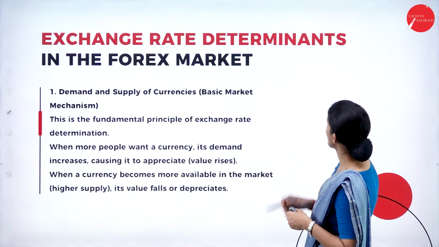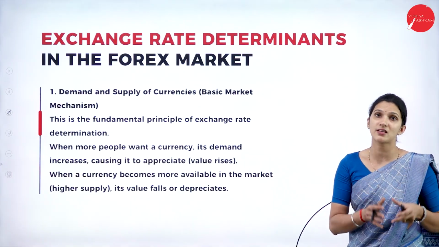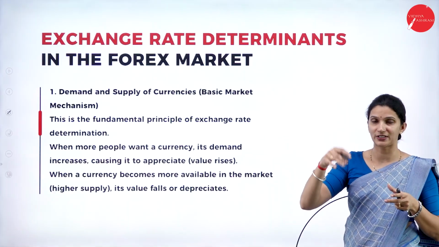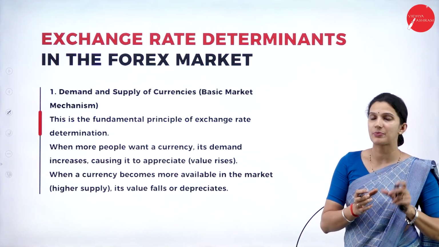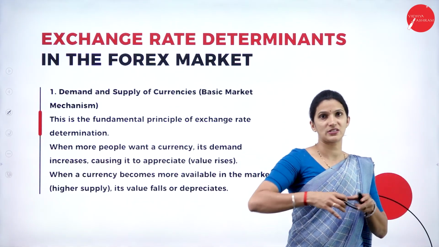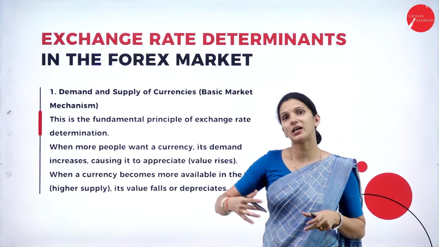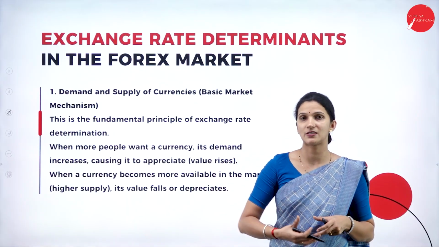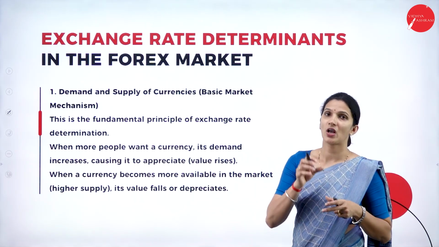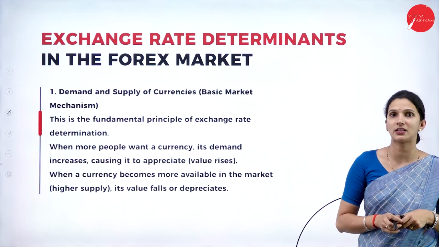So here, exchange rate determinants in the forex market. How is the exchange rate determined? Suppose we see a country's currency in terms of another currency fluctuating. What are the reasons behind those fluctuations? On an everyday basis, we can see how the US dollar changes in terms of Indian rupees, and along with other countries' currencies, maybe the dinar or the ruble. How do these currencies fluctuate? How do these variations happen? That is your exchange rate determinants in the forex market.